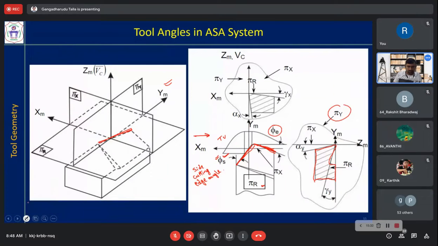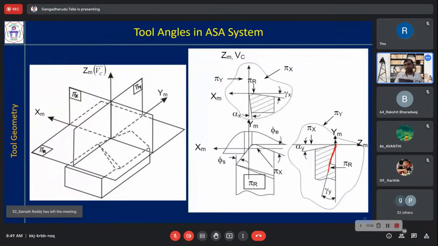Just a second, I'll erase everything for the time being. Now what is this edge? Try to recall, it is important.